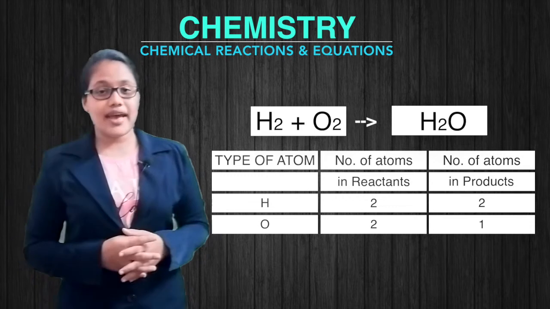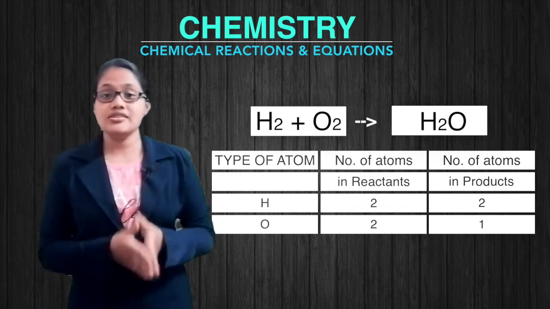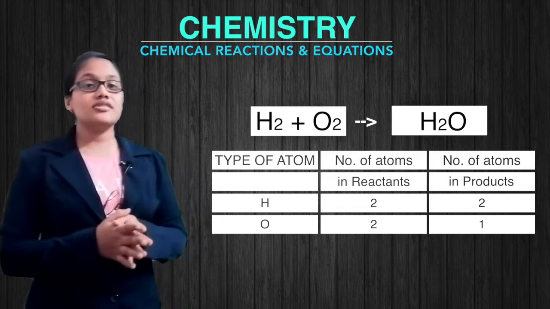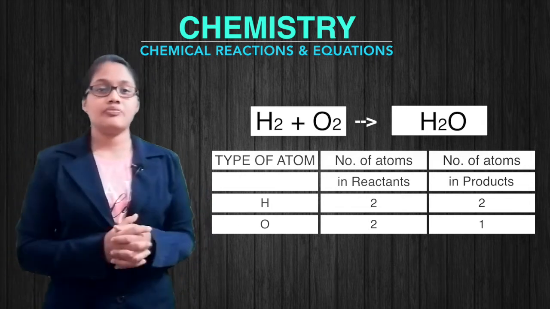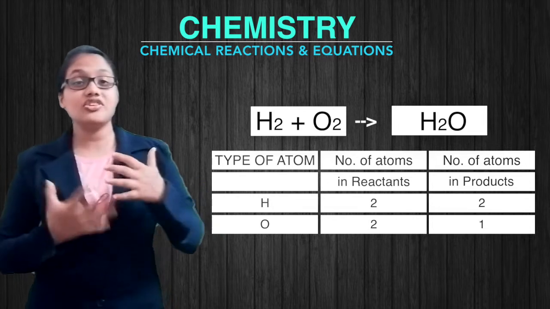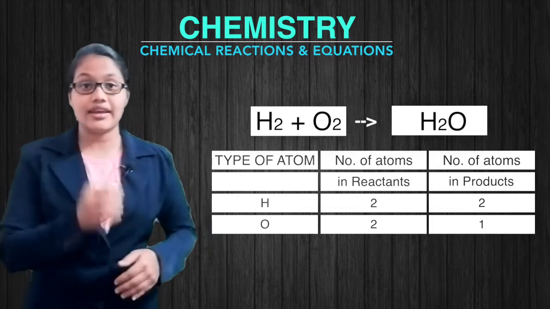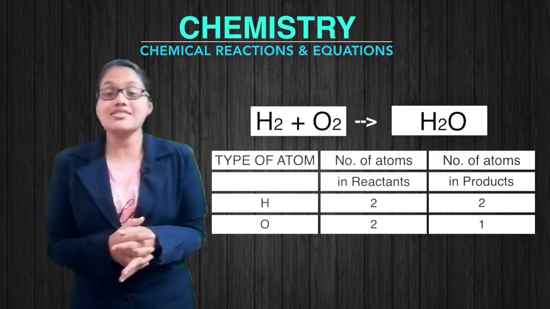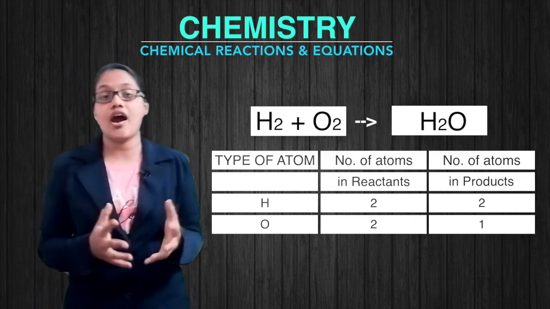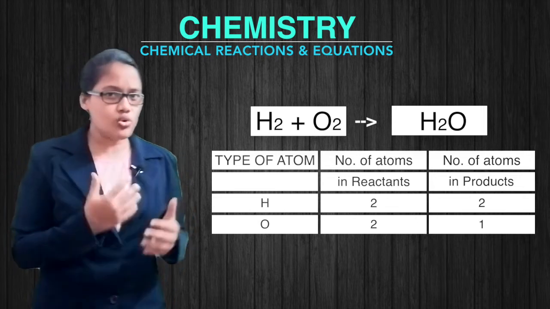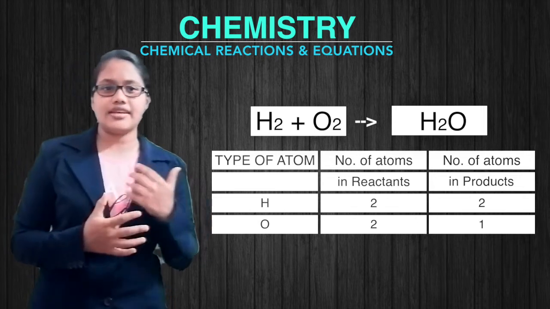The oxygen atom count on the reactant side is 2, but on the product side, there is only 1. So the number of hydrogen atoms is equal on both the reactant and product sides, but the number of oxygen atoms is unequal. We need 2 oxygen atoms on the right-hand side.